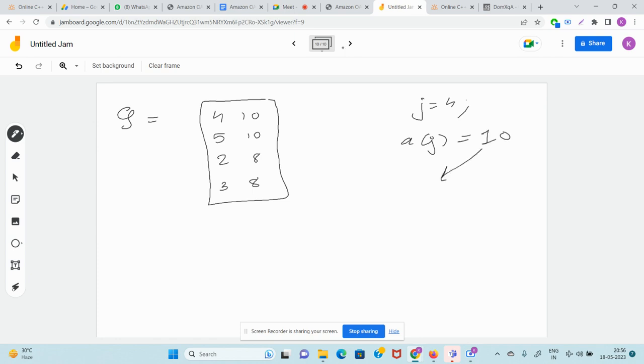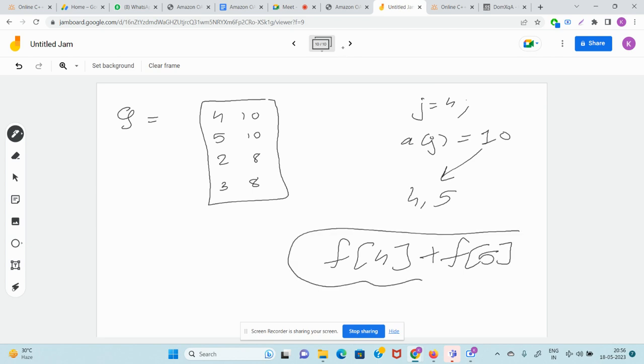Now, whichever were the people bonded with 10, like 4 and 5, you're trying to find the frequency of 4 plus frequency of 5, because those were the guys which came as a of i. Their frequency will be your answer for the number of valid pairs i comma j. But what if I say that there is a trick?